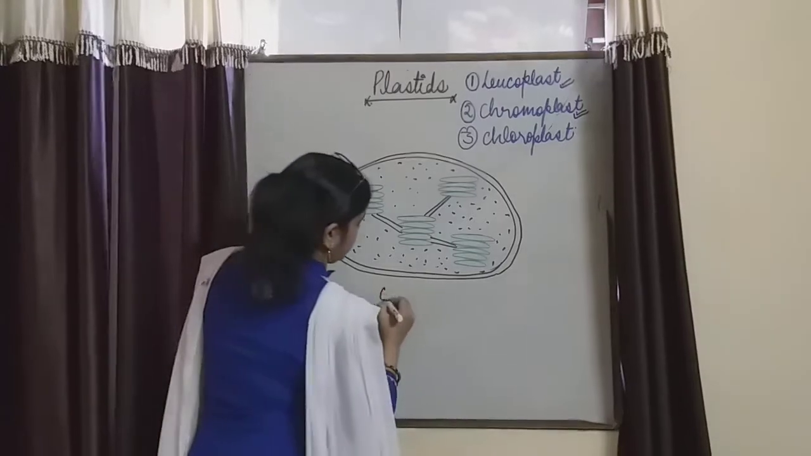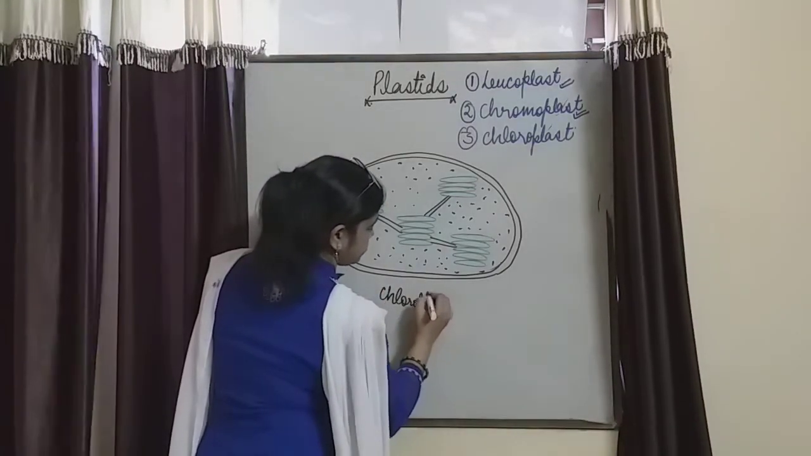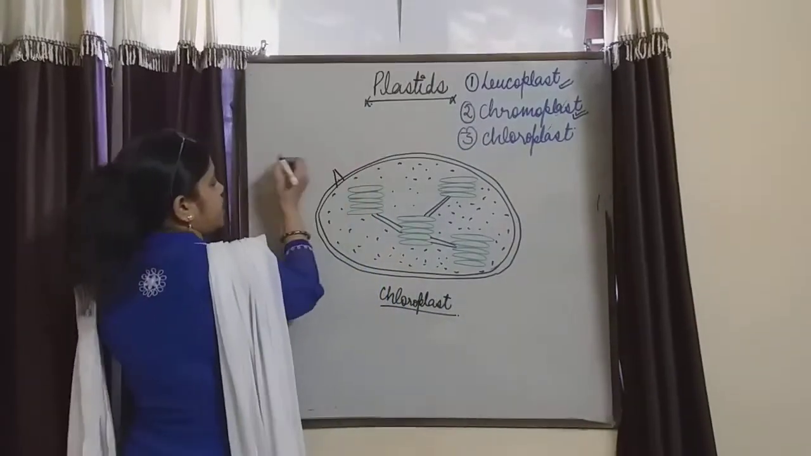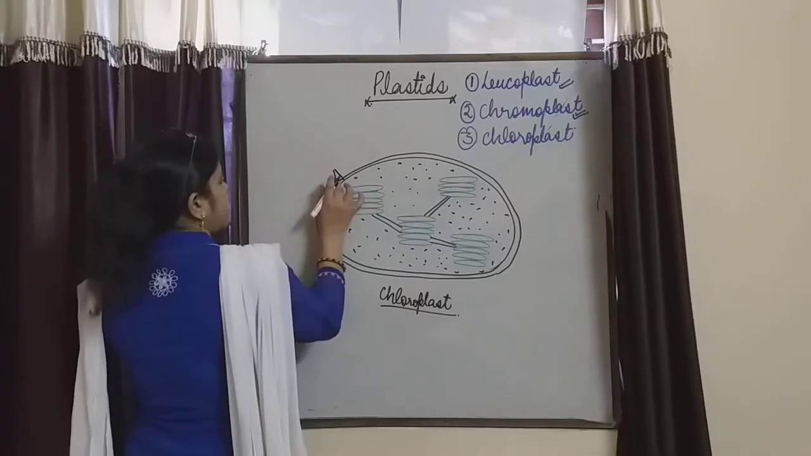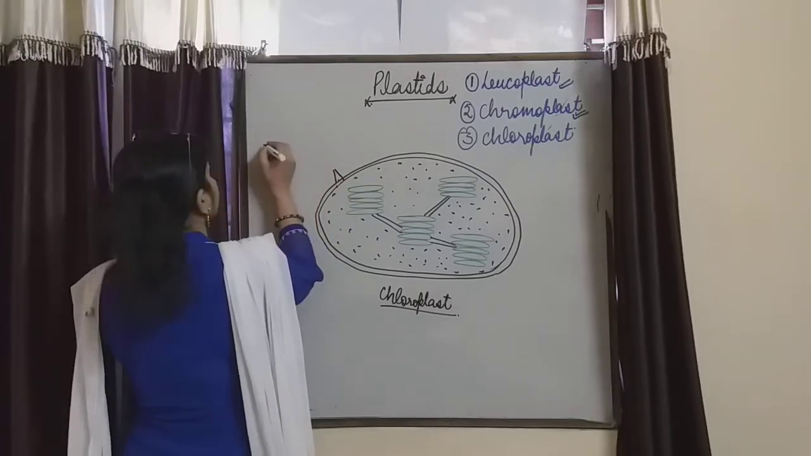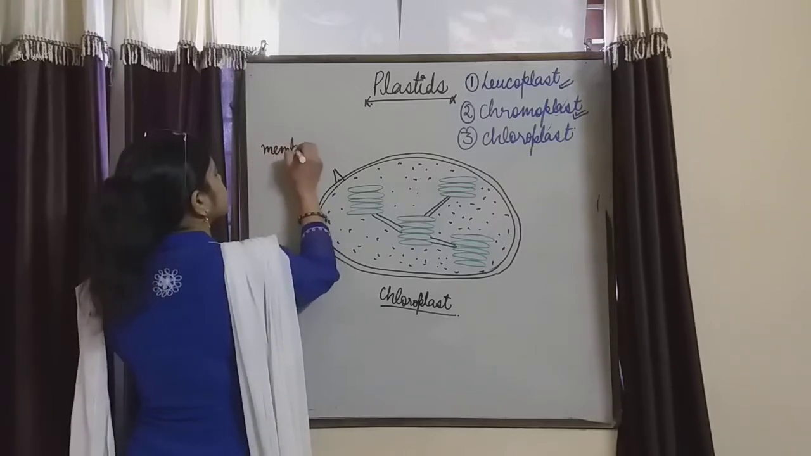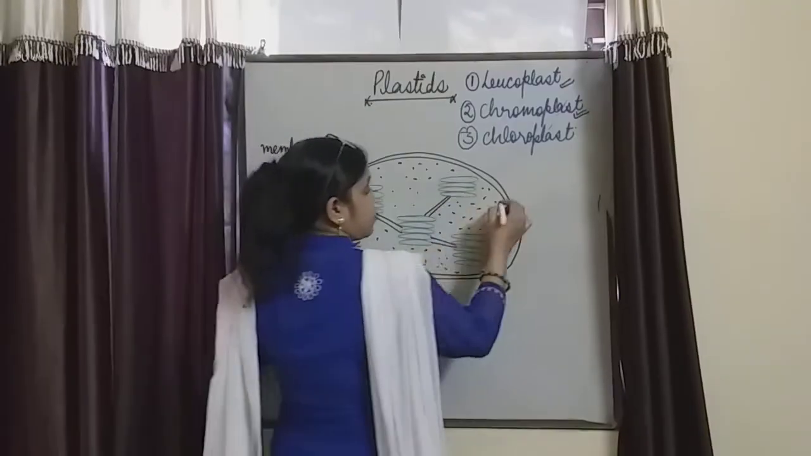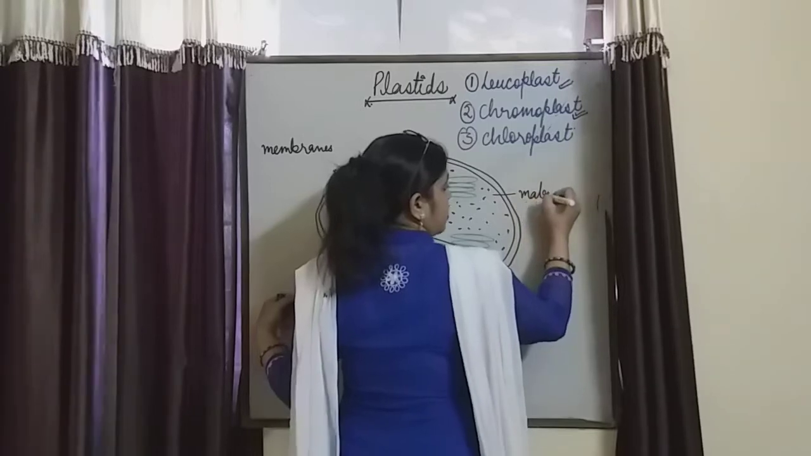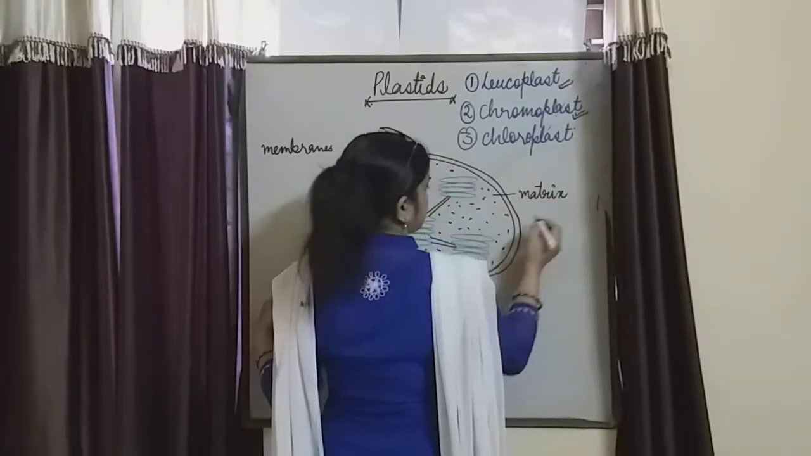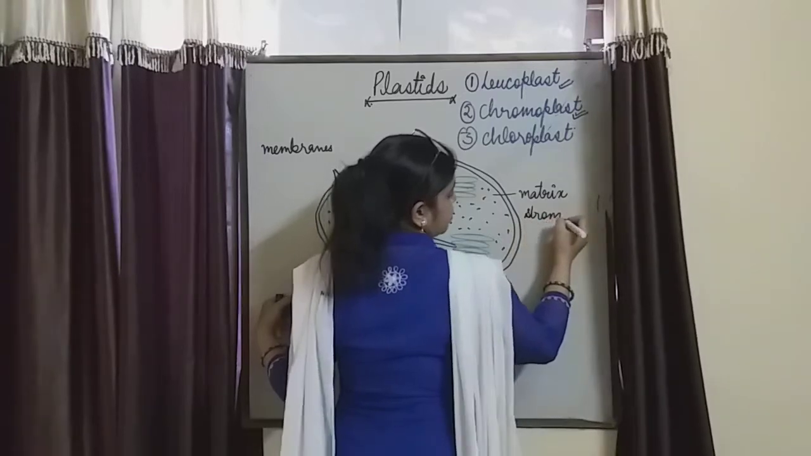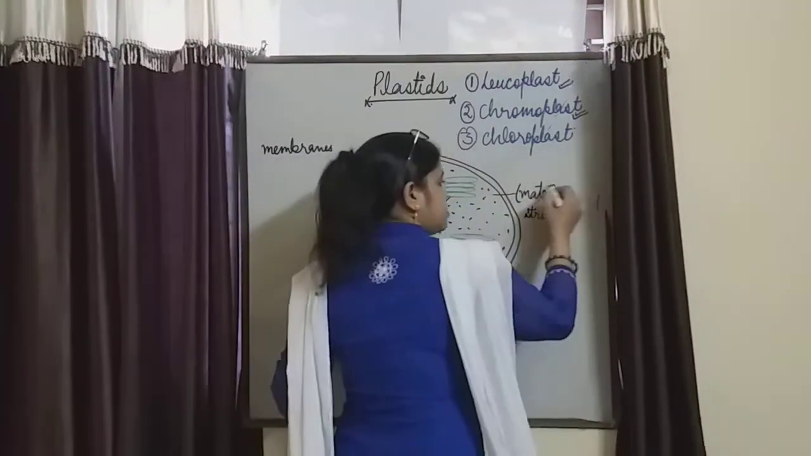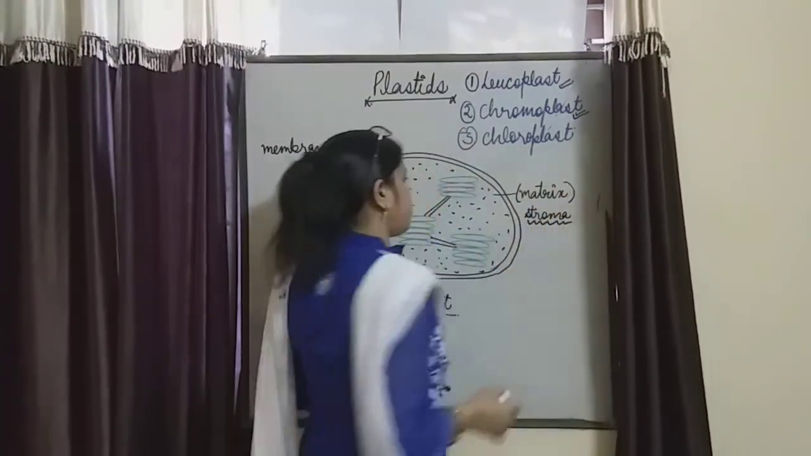This is the chloroplast, and it is double membranous. These are two membranes, double membrane. This is the inner membrane and the outer membrane. You can write here the outer one as outer, the inner one as inner. And proteinaceous fluid is present in the chloroplast. It is known as stroma also. In the chloroplast, the matrix is present, and the matrix is said to be stroma in the chloroplast, right?